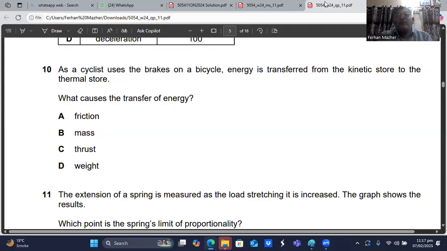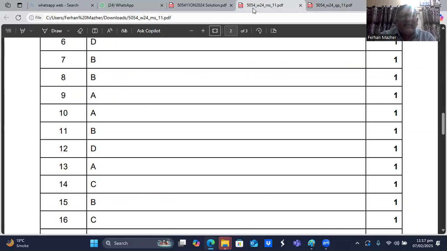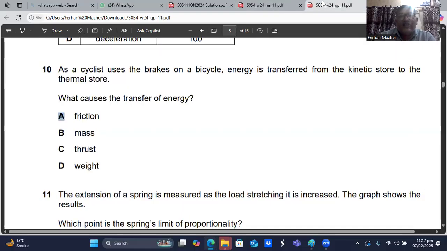When you use brakes, your kinetic energy converts into thermal energy, and that happens because of the friction between your brake pads and your rim. So what causes the transfer of energy? That is friction. Due to the friction, your kinetic energy starts converting into heat. So I think A is the choice. Question number 10, A is the right choice, sir.